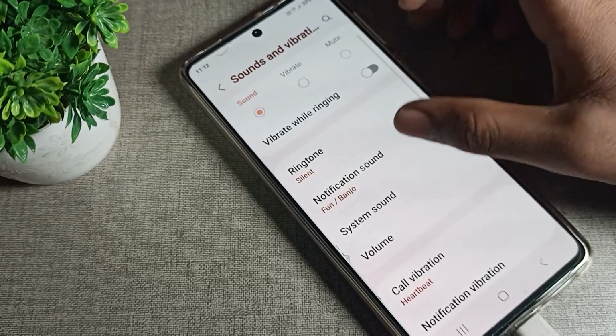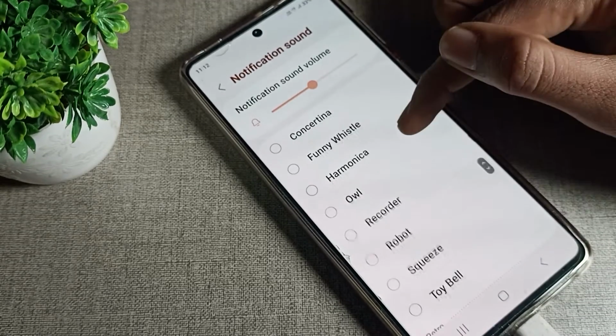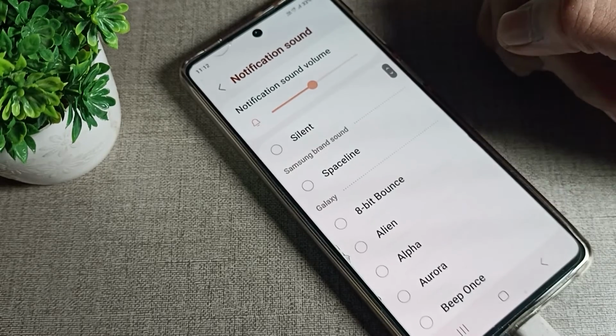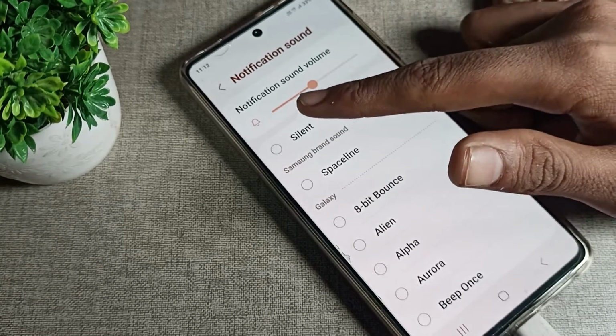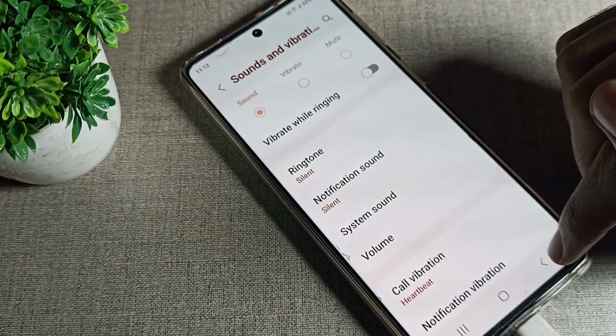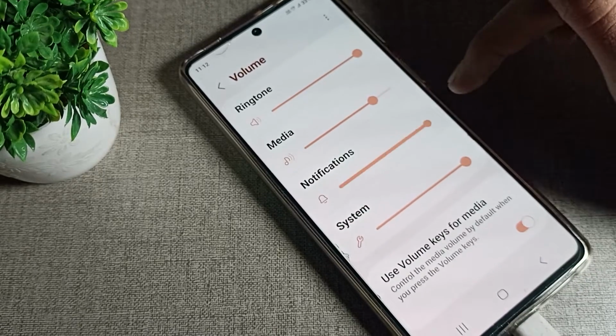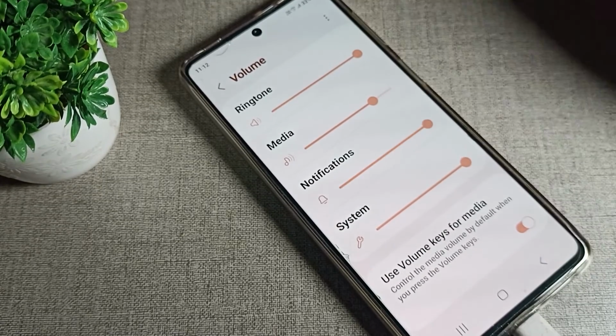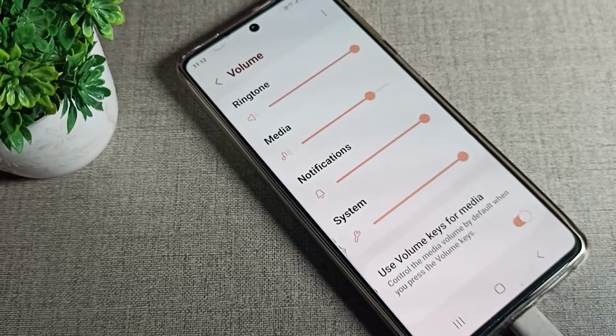Then click on your notification settings, tap here and find which ringtone you have set in your phone. Scroll, and the first one is the silent setting. Tap on silent and come back. Then in the volume settings, you can see we don't have this notification ringtone. So like this we can turn off our notification ringtone.